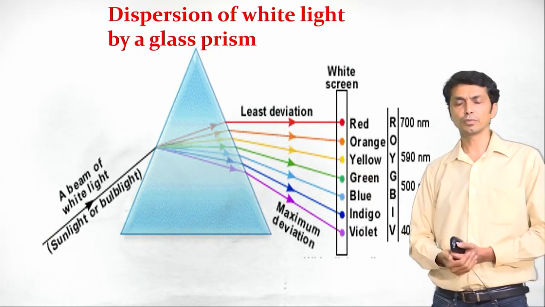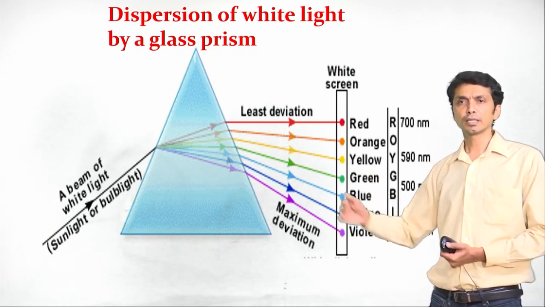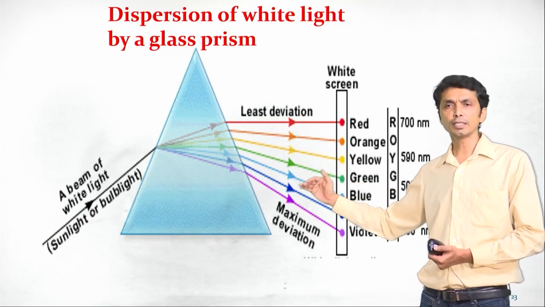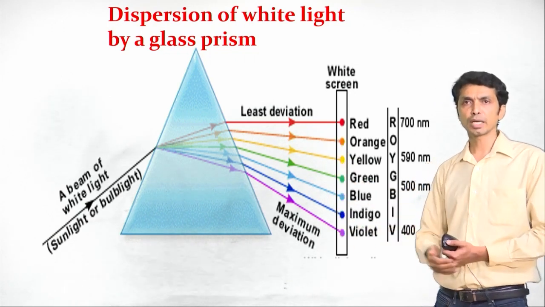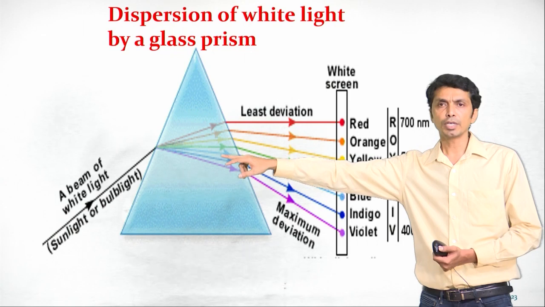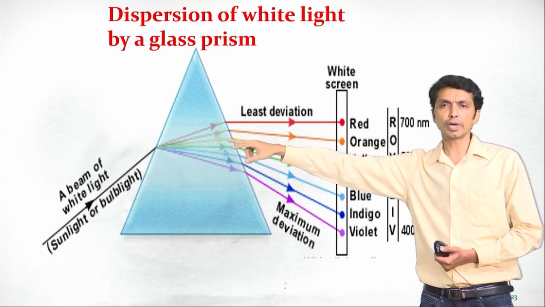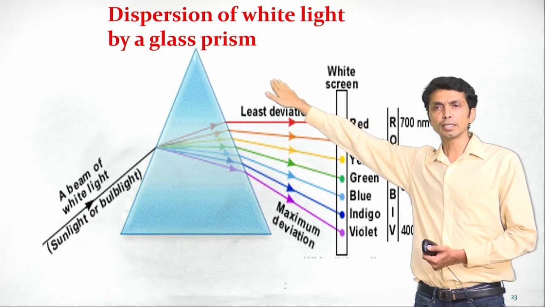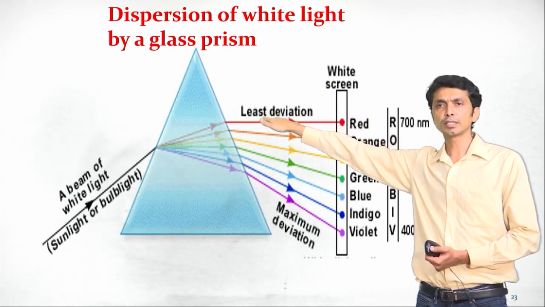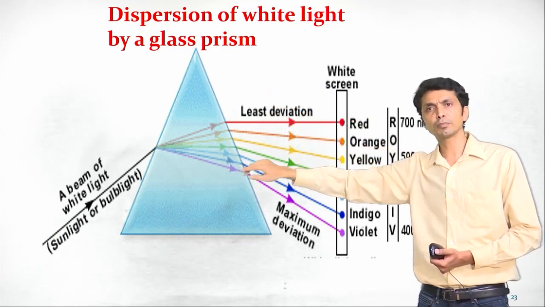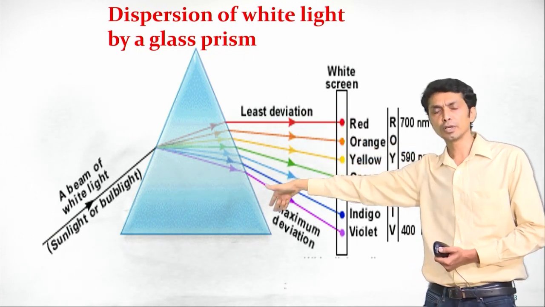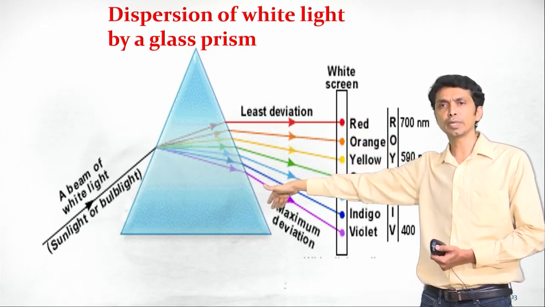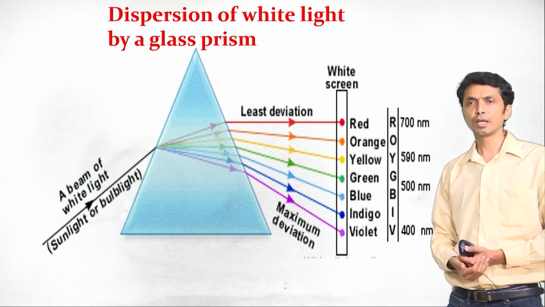Colors, we know which are the 7 colors, but the question is, why did the violet bend the most? As you can see, if the trajectory of the white light had been drawn in this way, you can compare that the least deviated is red, and the most deviated from the incident ray direction is violet. This is the most bent color.